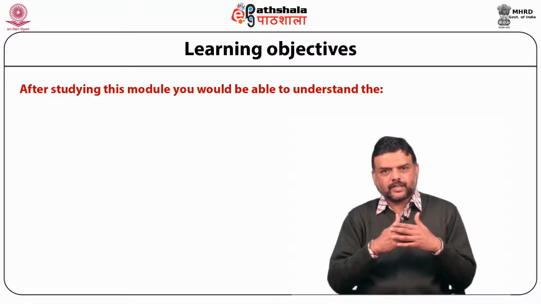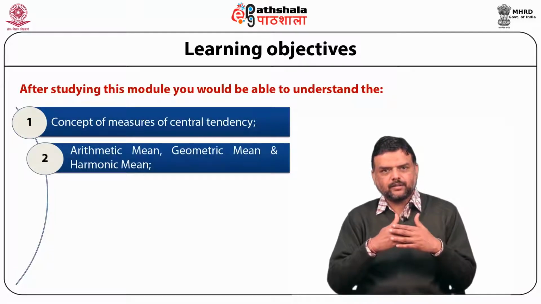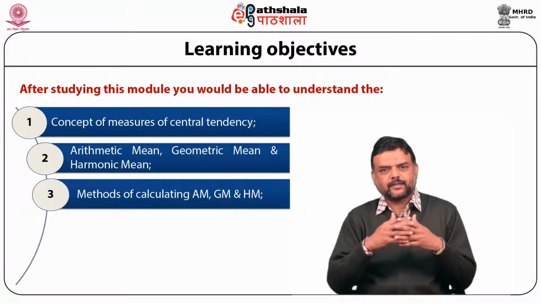you will be able to understand the concept of measures of central tendency, particularly arithmetic mean, geometric mean, harmonic mean. You will also be able to understand the different methods used for calculating AM, GM and HM.